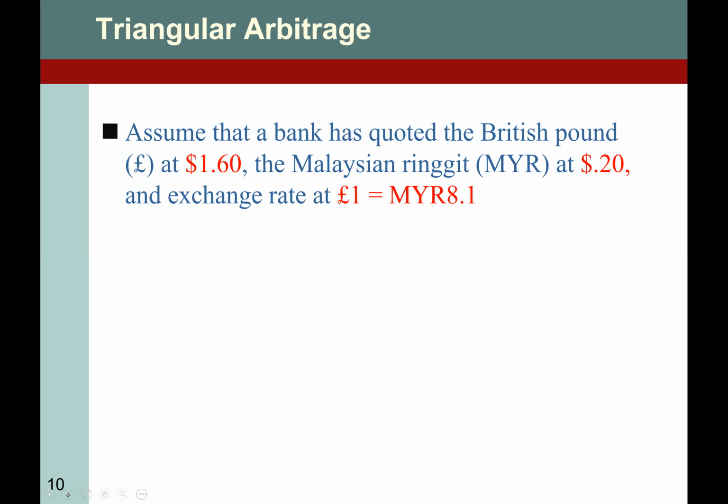We talk about this example as well, in which the British pound is $1.60, the Malaysian ringgit is $0.20, and the exchange rate is 8.1, in which we said, okay, there is arbitrage. How? Because when we convert to our cross exchange rate, what do we find out?